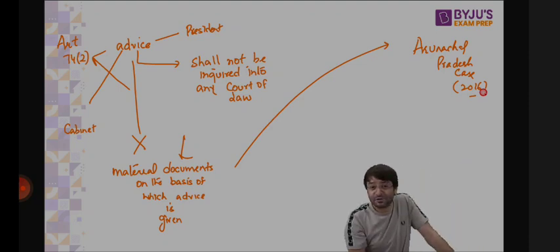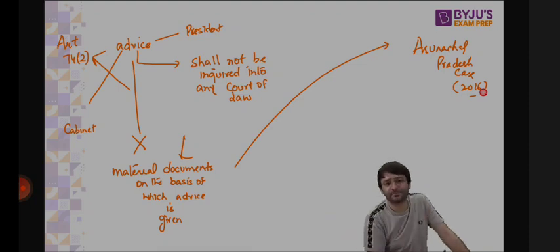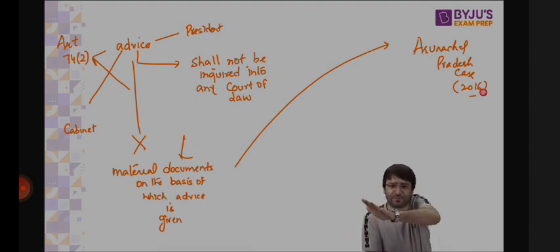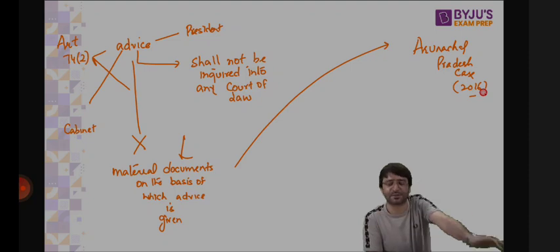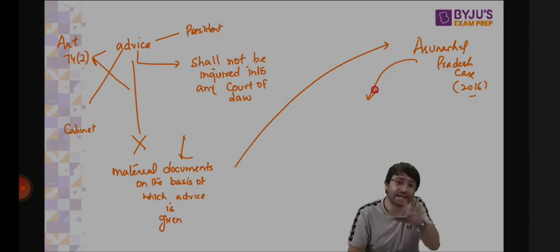The governor submitted a report to the president, dismissing the state government because there is a breakdown of constitutional machinery. The cabinet advised the president, please proclaim president's rule under Article 356. The government is dismissed. The chief minister approached the Supreme Court. The Supreme Court said there is judicial review. The government shows the advice. Sir, you can't inquire into that advice, because the advice tendered by the Council of Ministers to the president cannot be inquired into in any court of law.